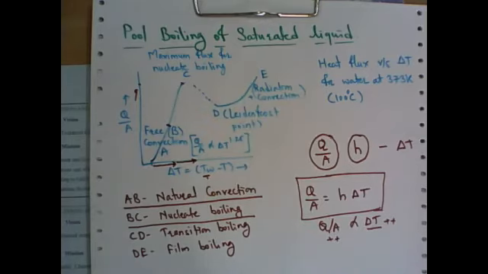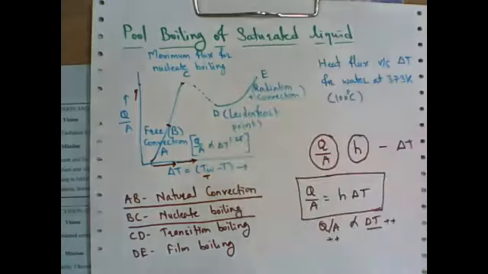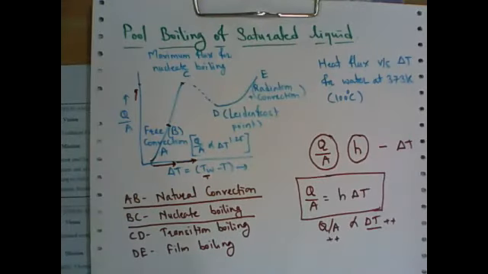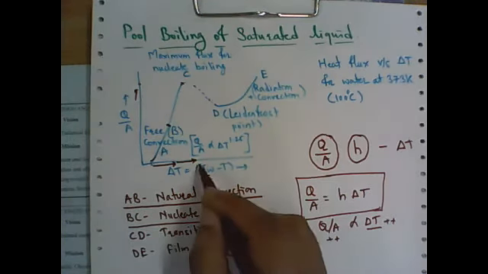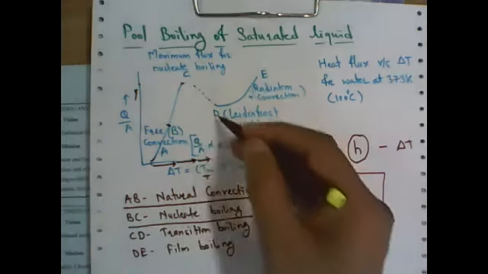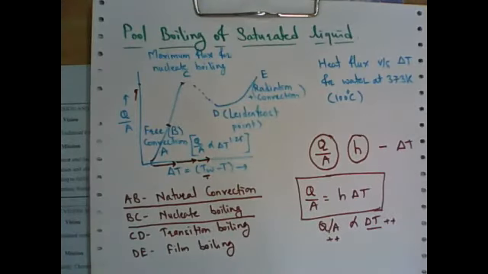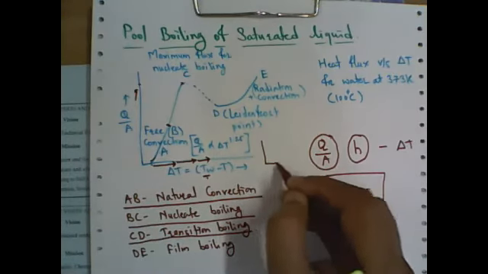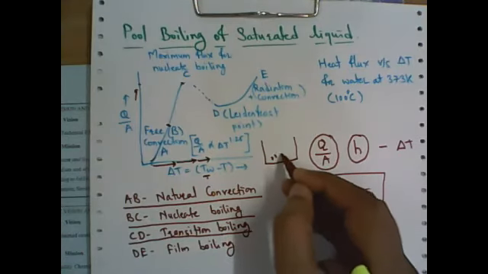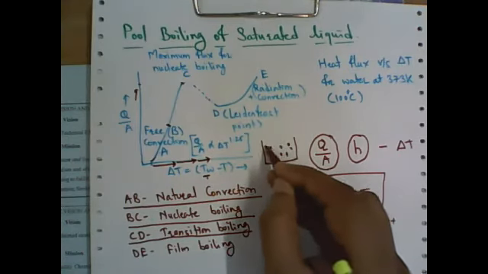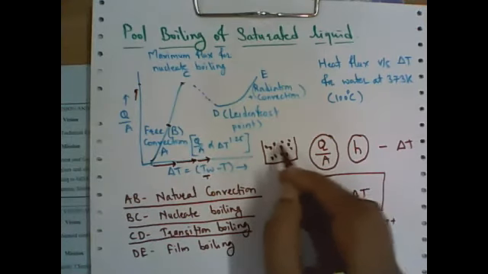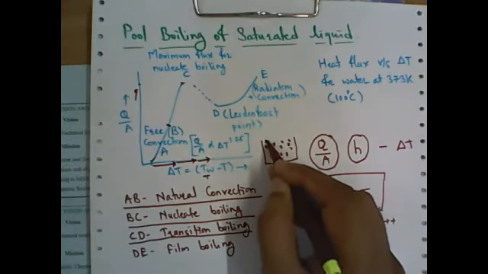And now in the C to D case, why is this Q by A, or heat flux, decreasing? Because we are increasing the temperature, but still the heat flux is decreasing. So why did it happen? It is called transition boiling. Normally, when the bubbles are forming and disengaging from the surface, and if the temperature is on the higher side, then more bubbles are disengaging at a faster rate.